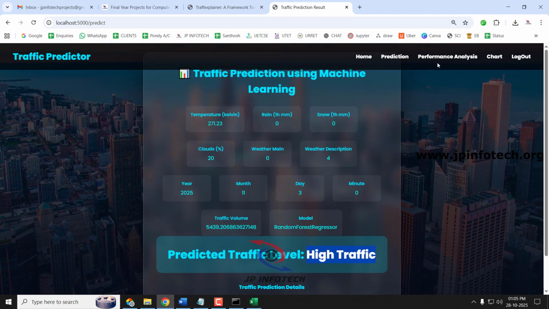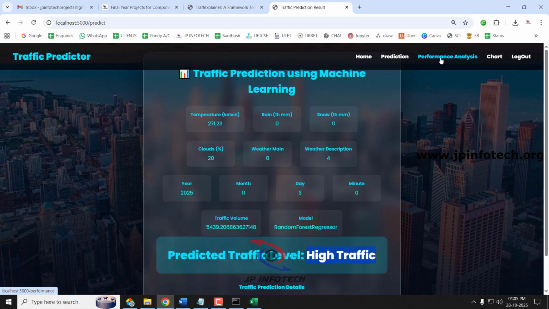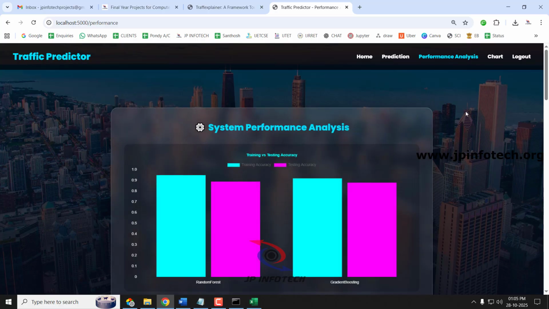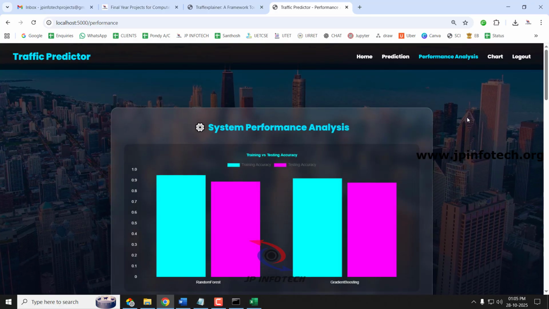So now let us move to the next part, that is the performance analysis. Just select the performance analysis menu. It will navigate to the performance analysis part, where you can see the performance analysis of both the models, the random forest and the gradient boosting.